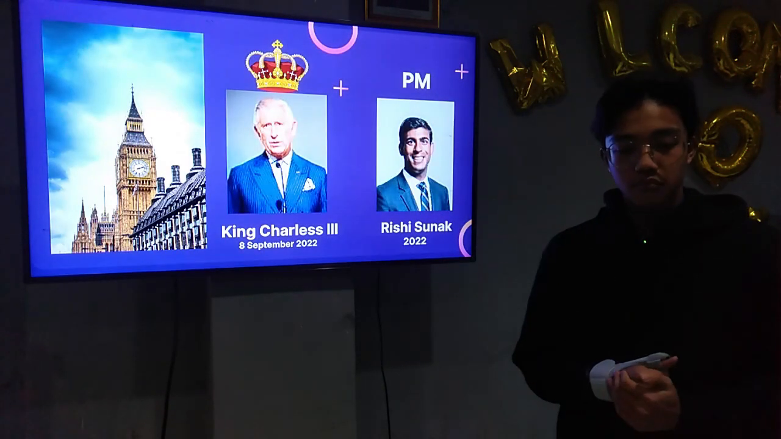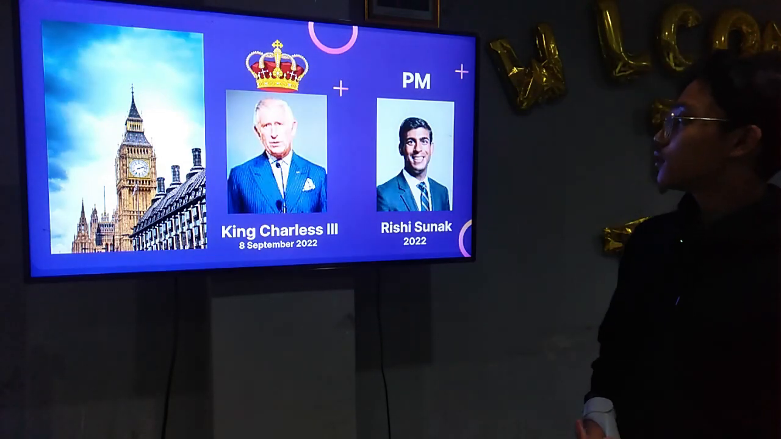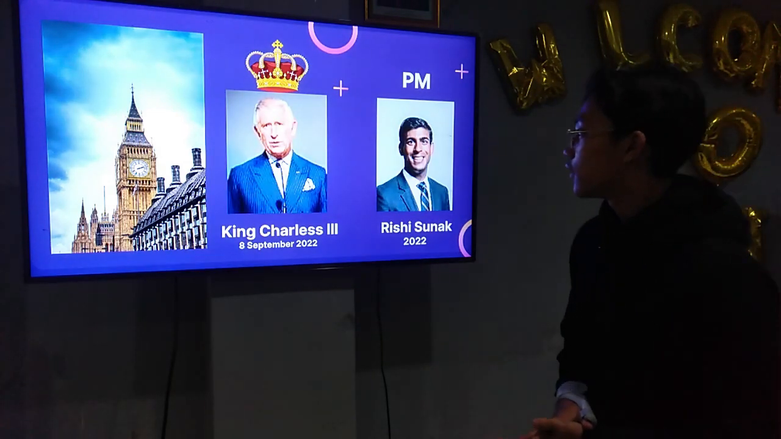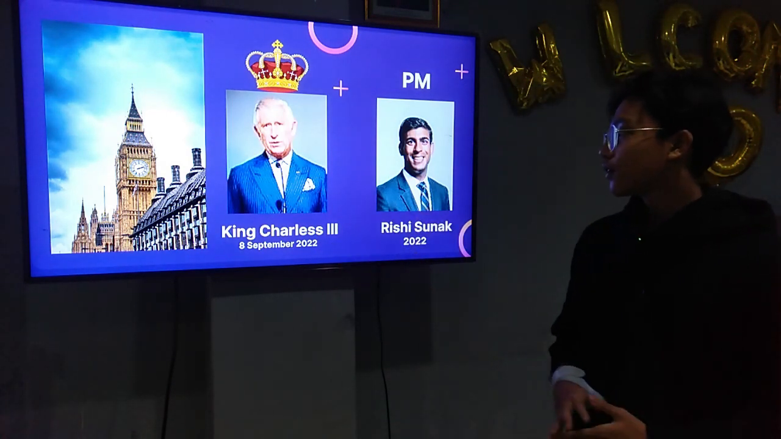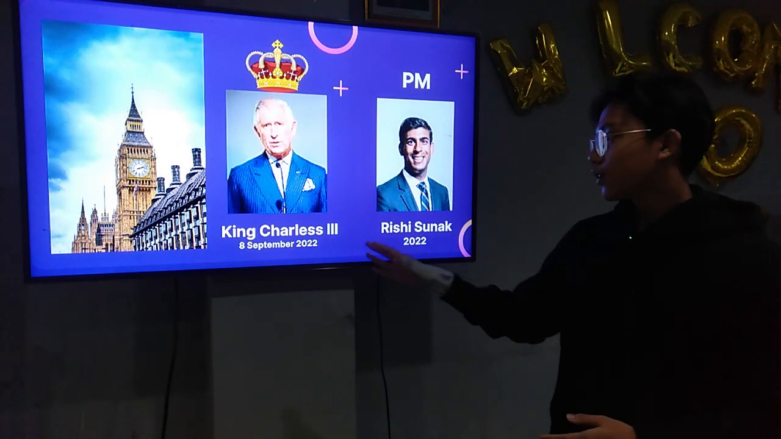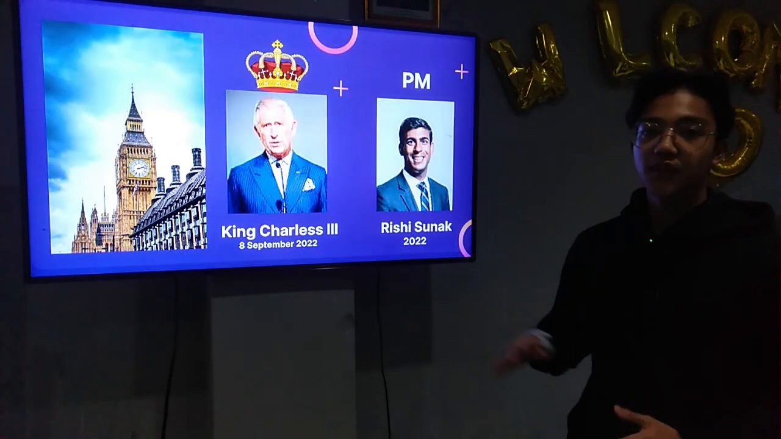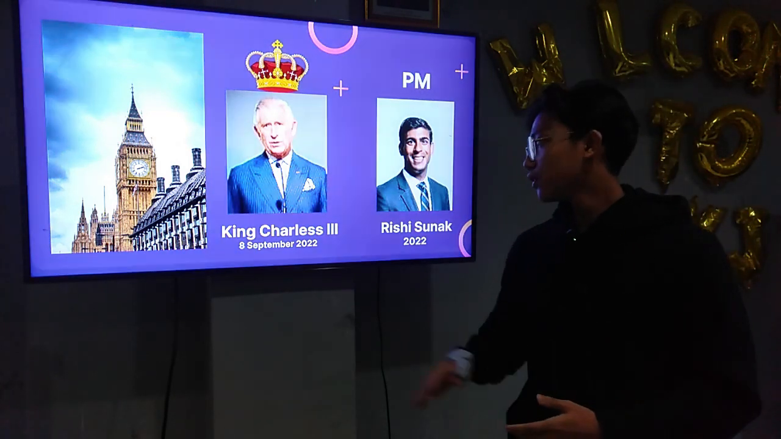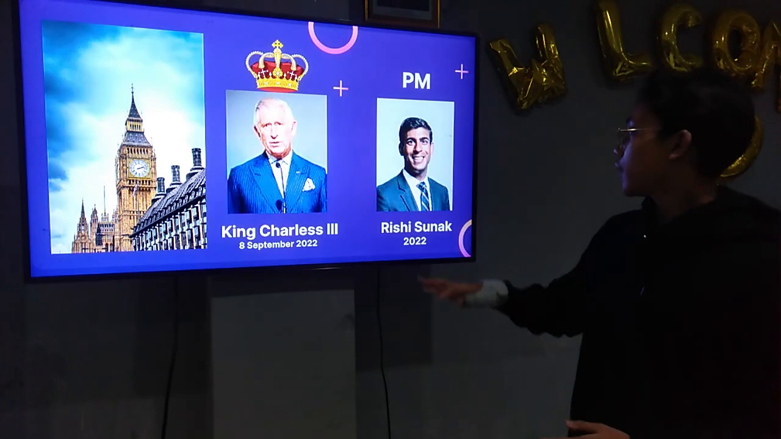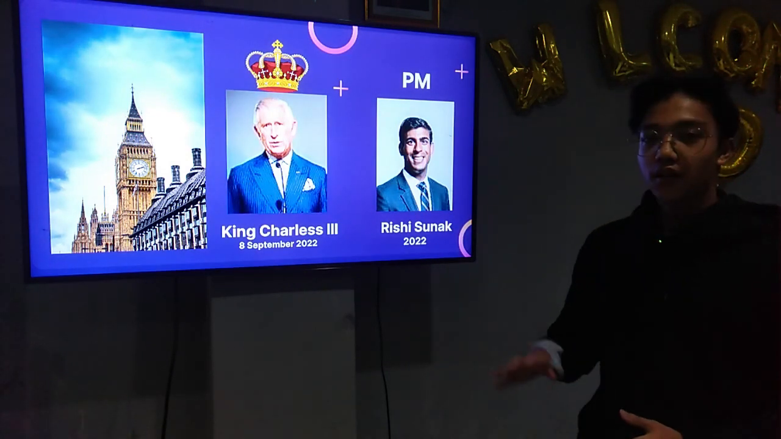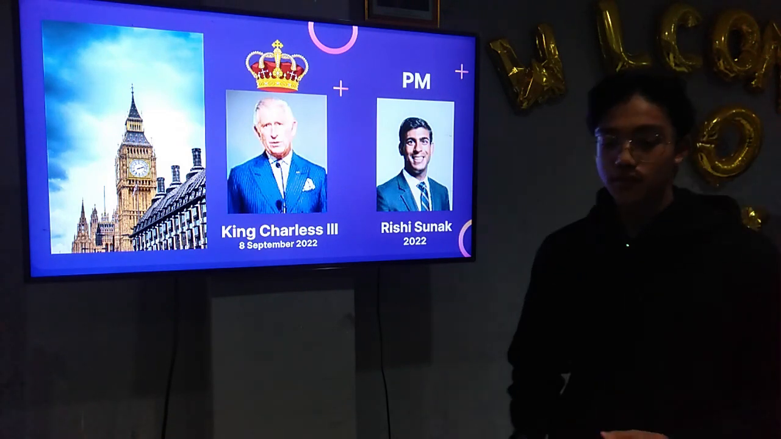And then the form of government in the UK is a monarchy. There is a king and a prime minister. The leader of the country is King Charles III. He was appointed as the leader of the country on 8 September 2022. And the Prime Minister is Rishi Sunak, also appointed in 2022.